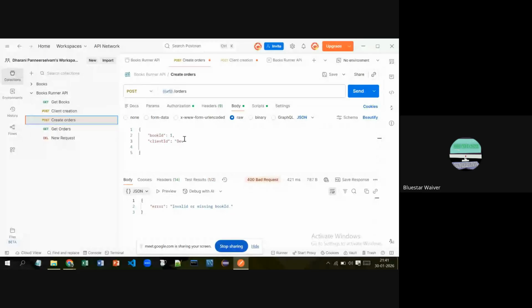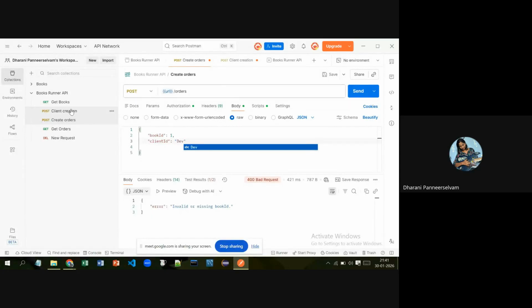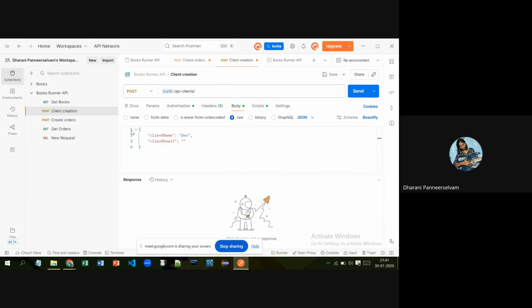The column name should be... So the client ID should be the client name, or what, sir? Whatever you give, not an issue. It will throw an error only. Run it. So here also I should give the name, right? No. Because I'm running client creation, so not an issue at all.